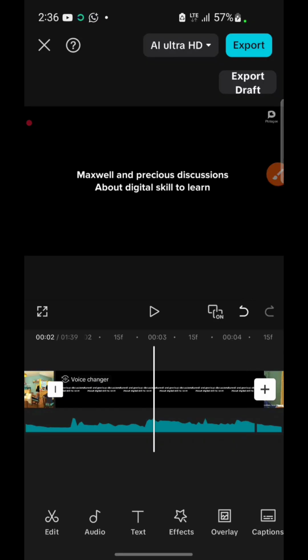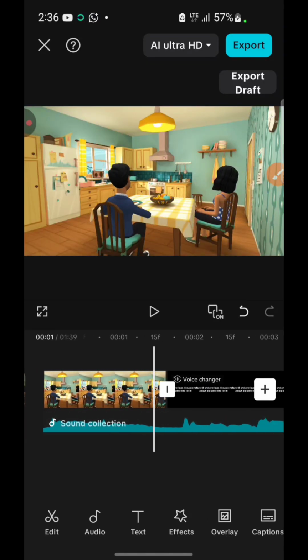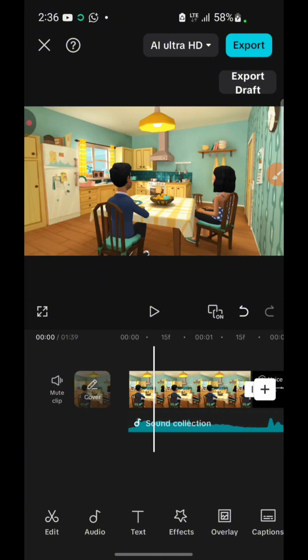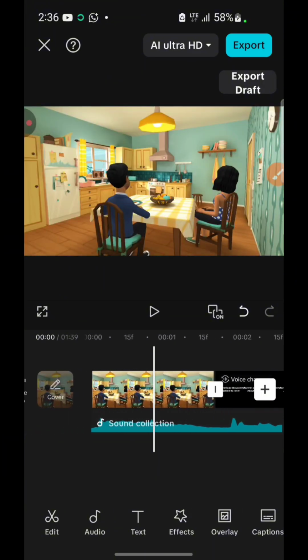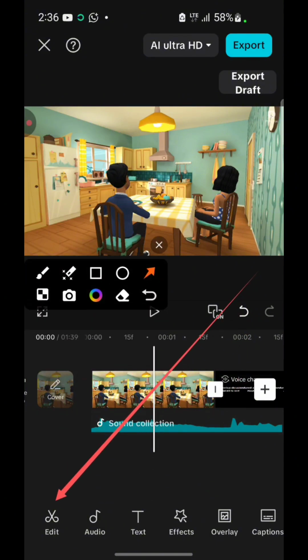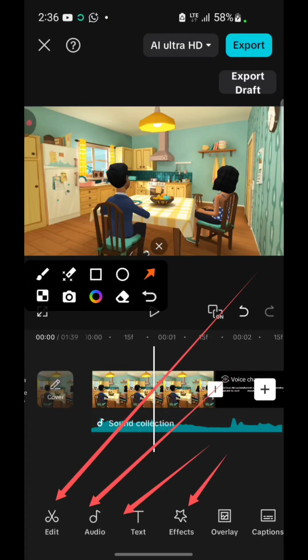So now, how do we cover this watermark on CapCut? You can cover the watermark on CapCut, you can't permanently remove it. You understand? So now we are on CapCut. Come to text. You're going to see edit, audio, text, effects, overlay, and all that if you start scrolling.